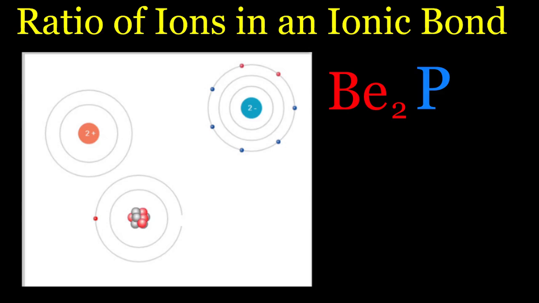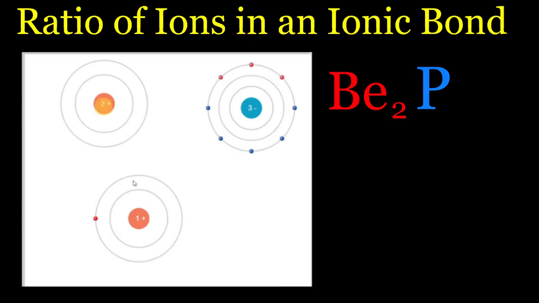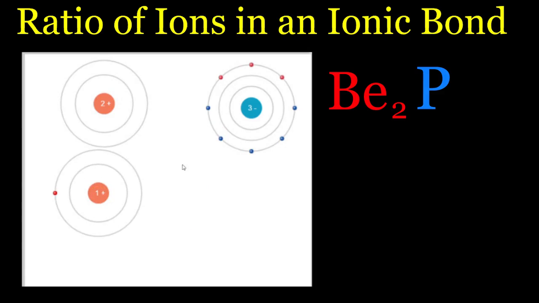Well, this beryllium is going to give up its electron. But now we are back to the problem of we don't have enough atoms because my phosphorus is now happy. It's stable. It's got its 3 extra electrons. But this beryllium still has 1 electron that it wants to get rid of, but nowhere for it to go. So we're going to need another phosphorus. So we have this other phosphorus that we bring in here. And so the beryllium donates and it's happy.